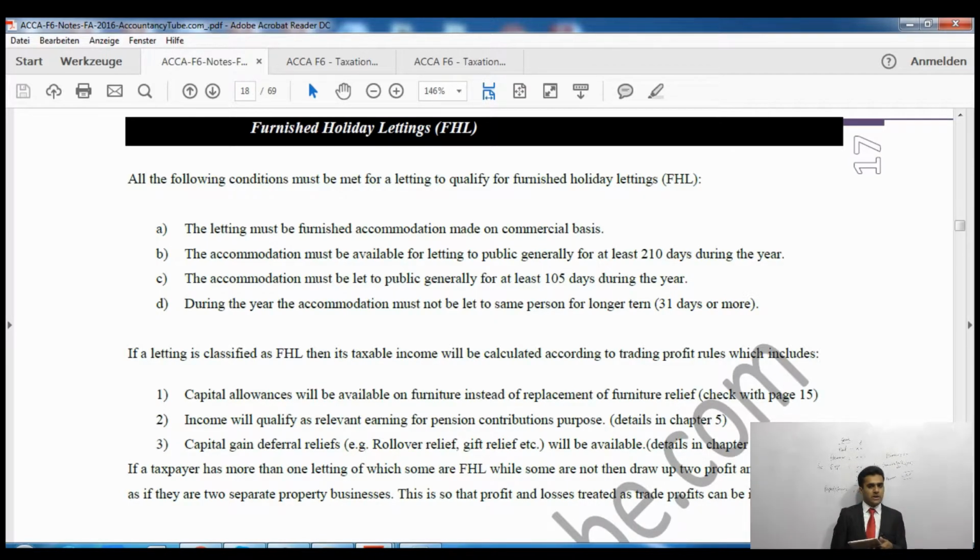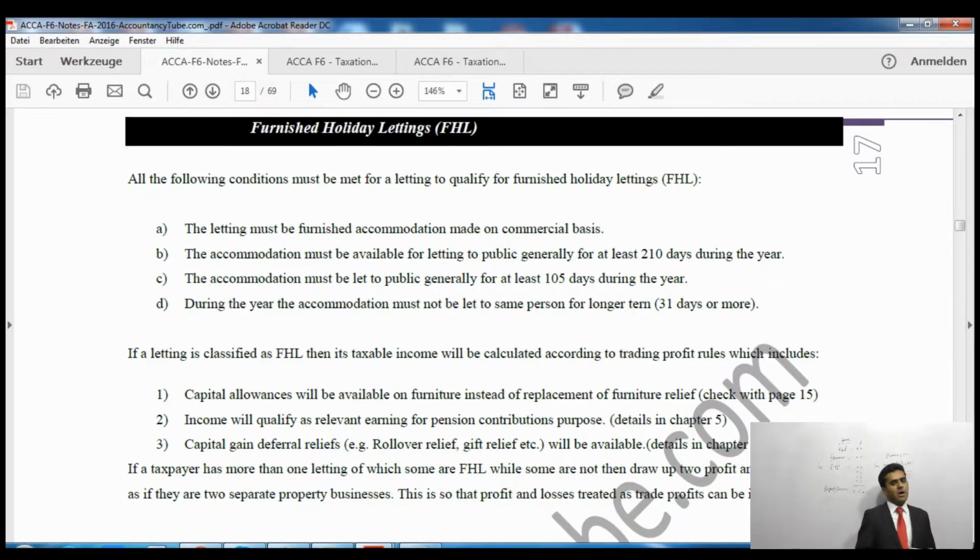Now furnished holiday letting is another portion of property income. So what happens is that you are a rich person, although you have a house in the city in London, but you also have one house, say somewhere in Weymouth or Glasgow or Edinburgh by the beach. So that house is called furnished holiday letting if certain conditions are fulfilled. The first condition obviously is that it must be on a holiday spot, so it cannot be in the middle of the city.